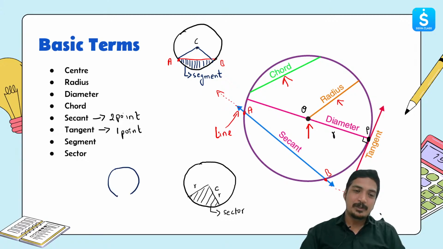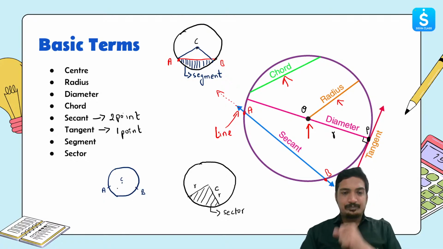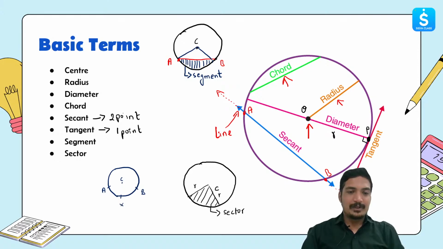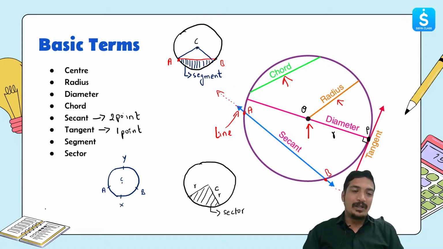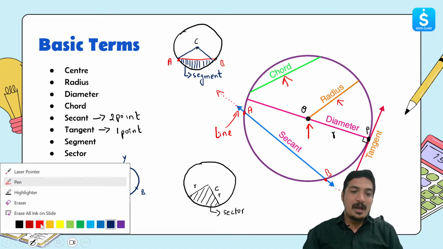Suppose I have one circle and its center is C. If I take any random point, let's say this is point A, and then this is point B, and I name this X and this Y, you see that the circumference is divided into a few pieces. Now, what are these pieces that I'm speaking of?